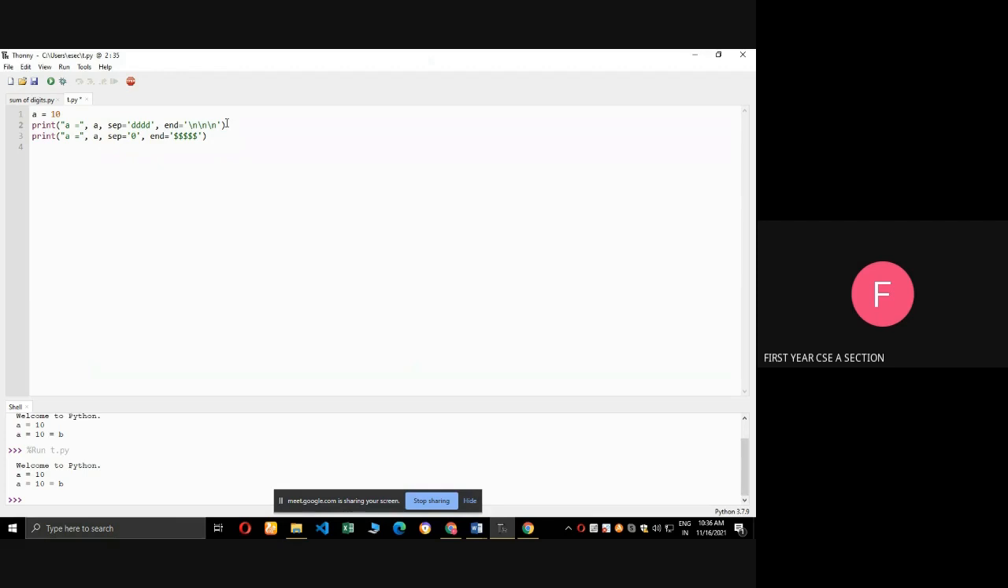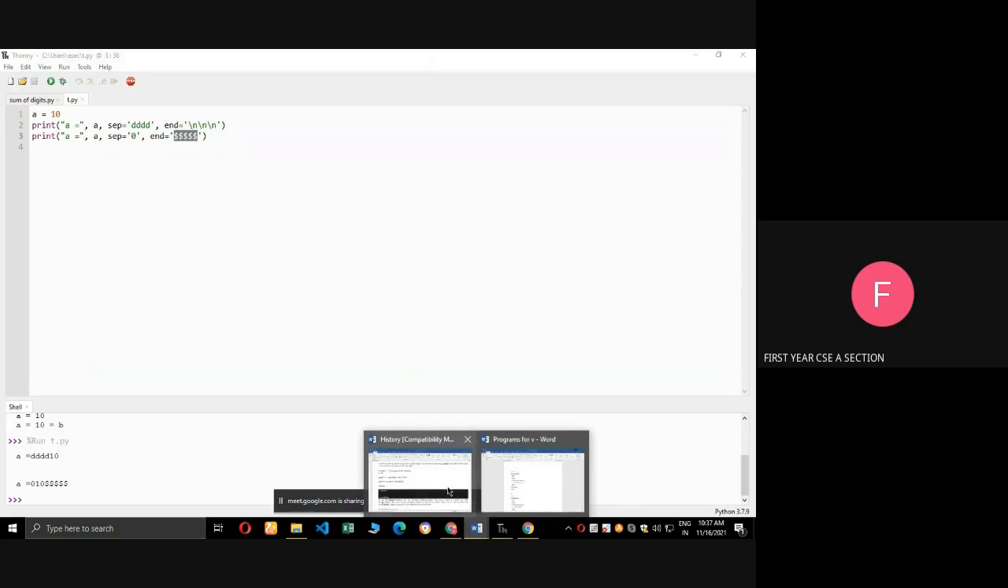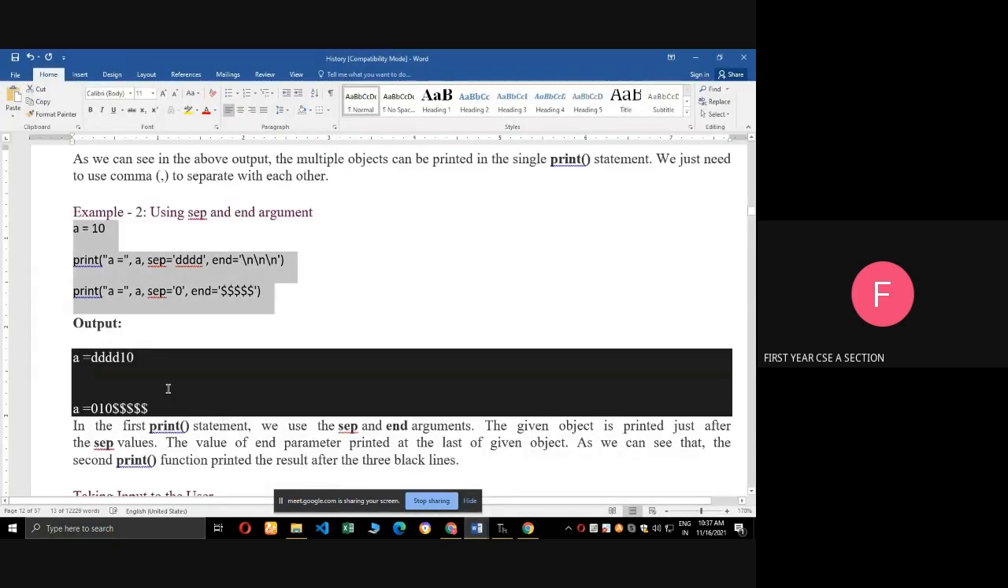It will print. Next line, a equal to sep value is 0, so 0 will print. Next, 10 will print. Next end, there are 5 times dollar symbol will print. Okay, see the output. Yes, we got the output. Next, move to the next program.